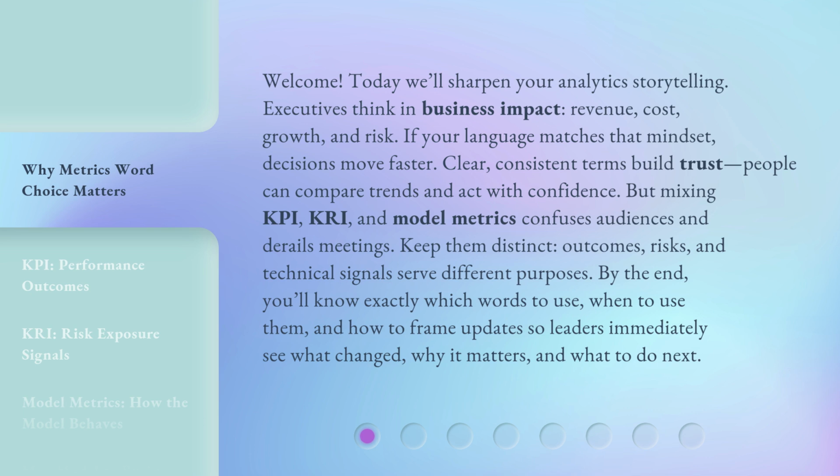But mixing KPI, KRI, and model metrics confuses audiences and derails meetings. Keep them distinct. Outcomes, risks, and technical signals serve different purposes. By the end, you'll know exactly which words to use, when to use them, and how to frame updates so leaders immediately see what changed, why it matters, and what to do next.